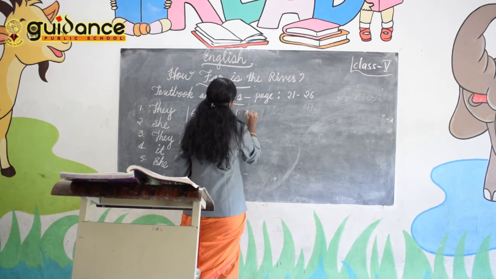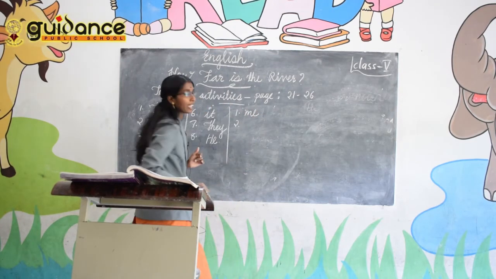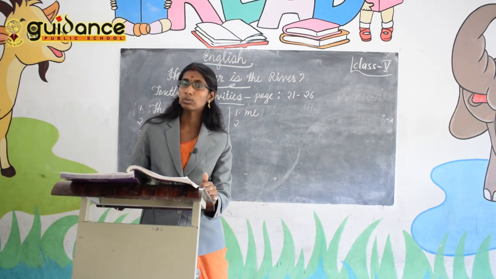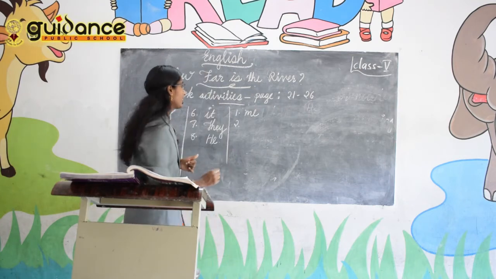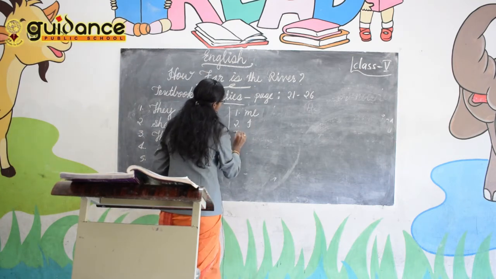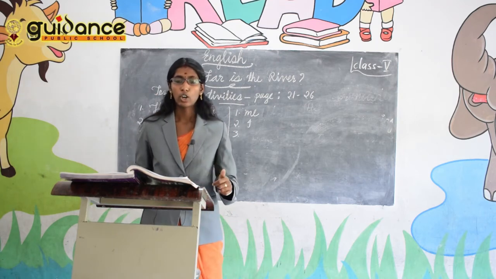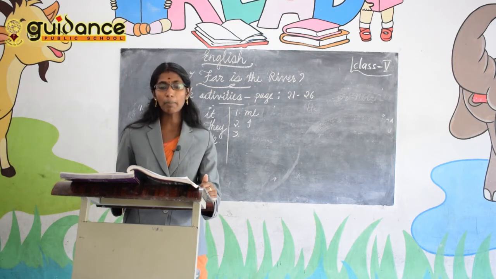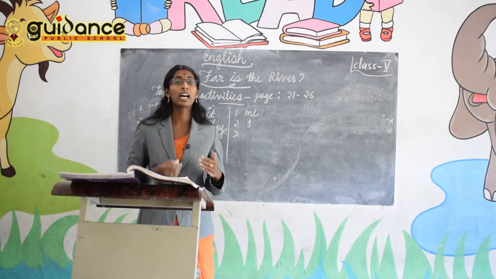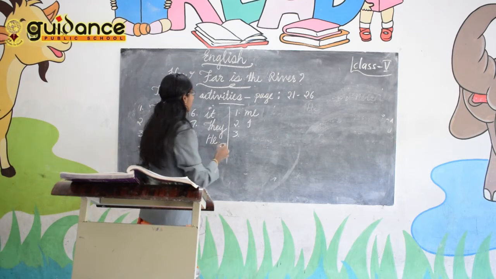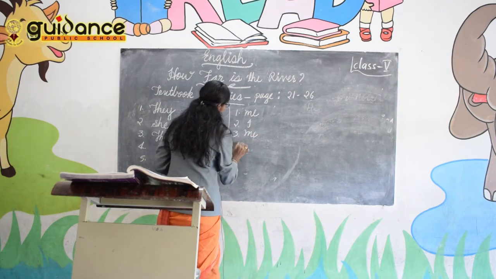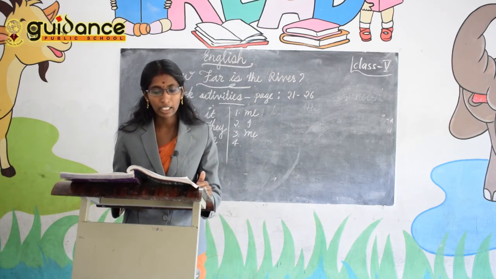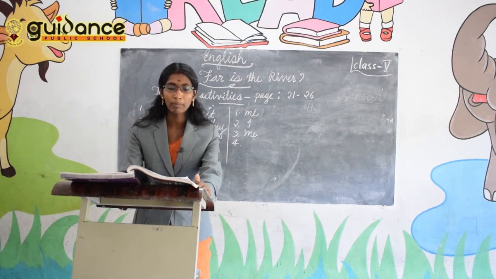Then second one, she and dash played on the swings. Who? She and I. She and I played what? On the swings. Fourth one, my mother had given dash some money to buy ice cream. My mother had given me some money to buy ice cream.